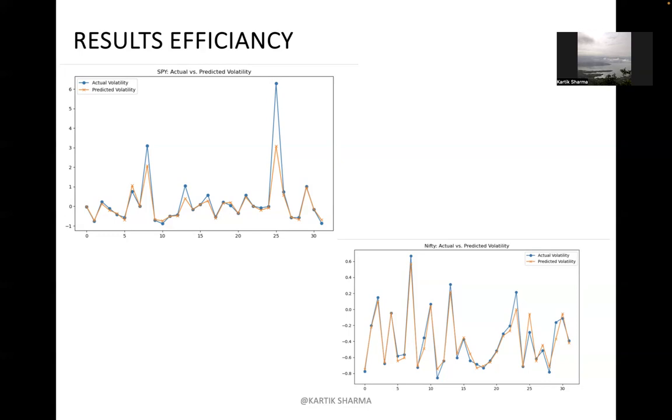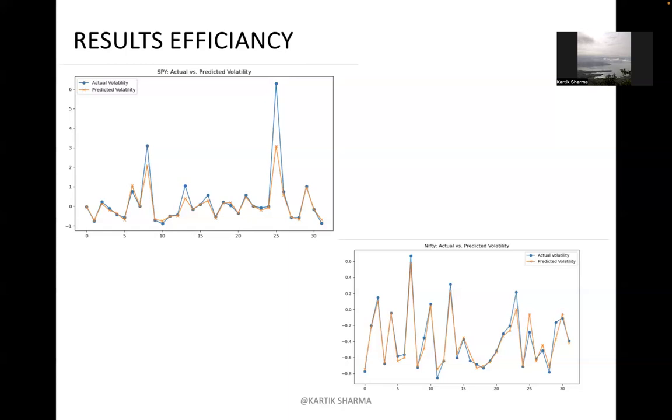The prediction closely follows the actual trend but is slightly smoother and less extreme. At day 25, there's a high spike in actual volatility while the model predicts an increase but underestimates the peak. I have the reasoning for the peak: it was COVID, and the model couldn't read that there were some anomalies that had to be incorporated. Hence, the previously calculated R square value of 0.9443 also confirms the strong correlation.